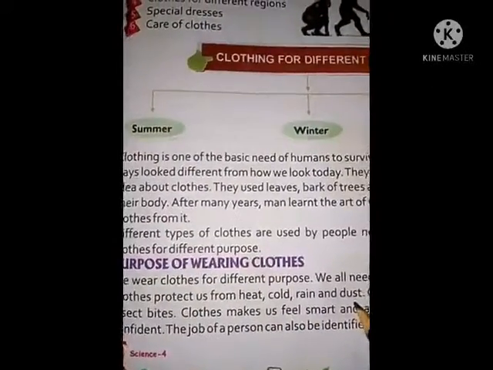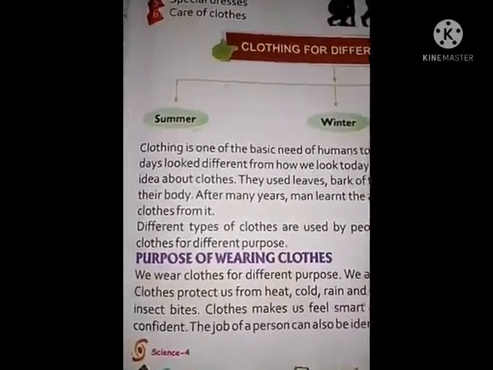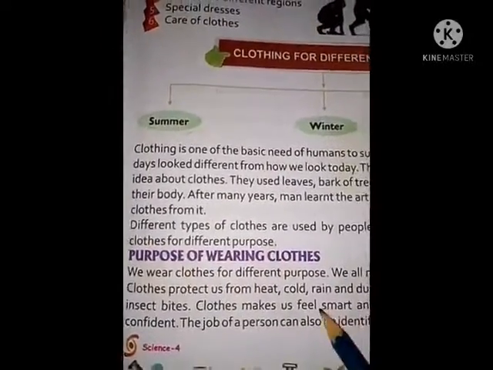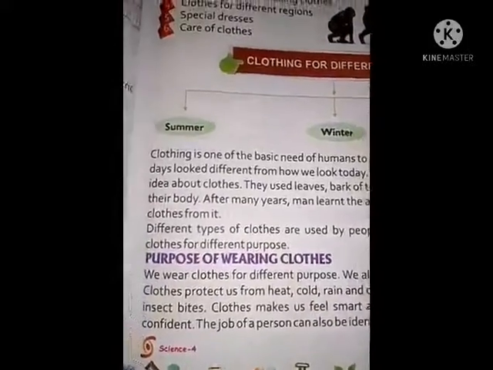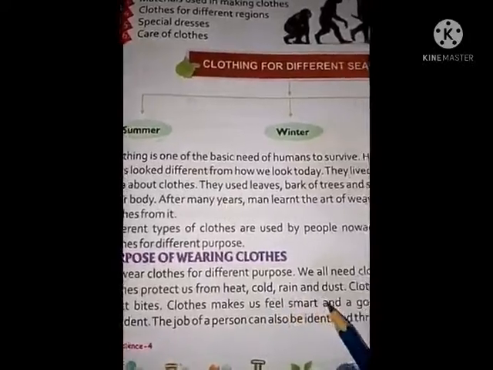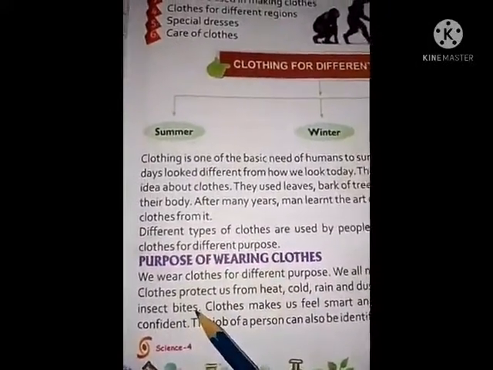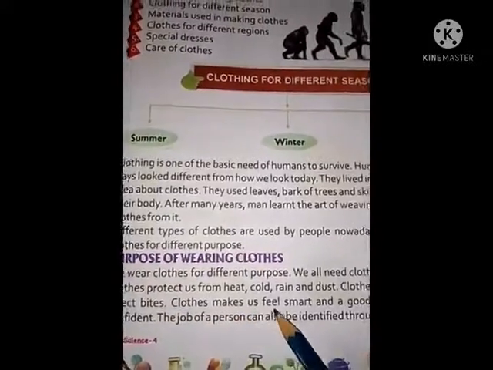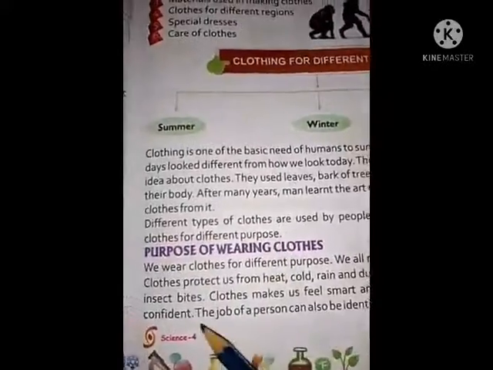In summer we wear cotton clothes, in cold we wear woolen clothes, like that. So clothes protect us from heat, cold, rain and dust. Clothes also protect us from insect bites. Clothes make us feel smart, and a good attire makes us feel confident.